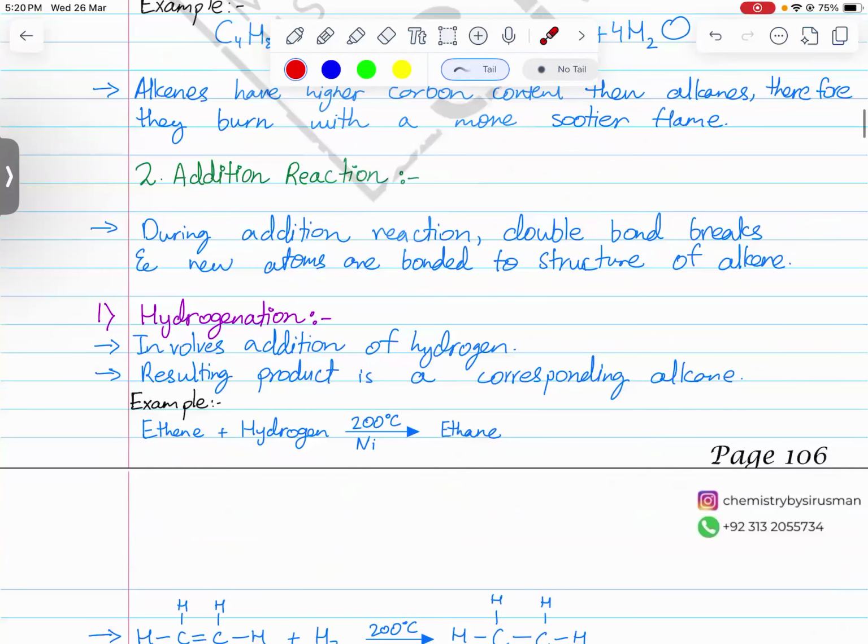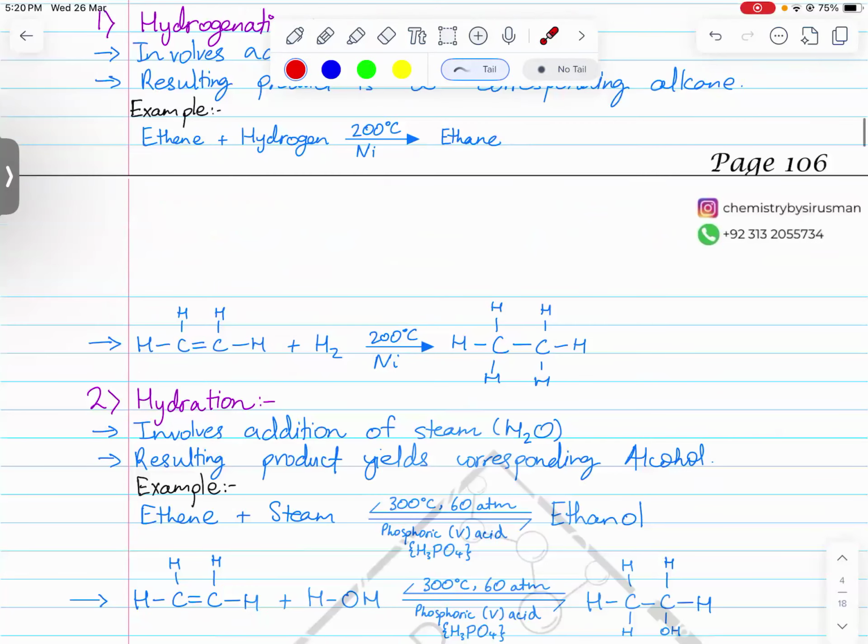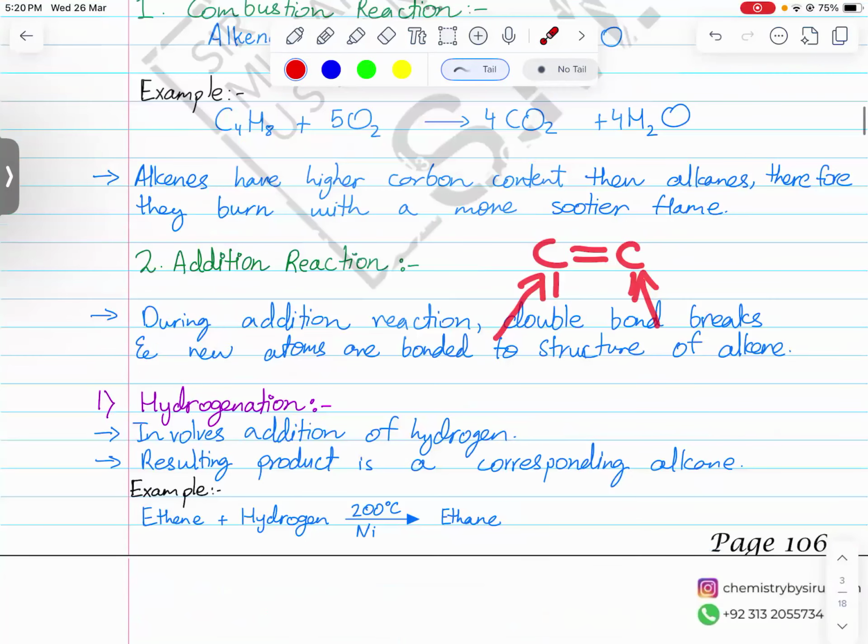On to the next thing, their addition reaction. All right, alkenes undergo a characteristic chemical reaction called addition reaction. Addition reactions are those chemical reactions in which the carbon-carbon double bond of an alkene breaks and two new substances are joined, one each on the two unsaturated carbons. Those unsaturated carbons gain one species, one group of atoms or a single atom each, and this double bond breaks.